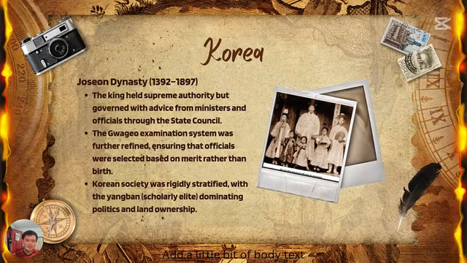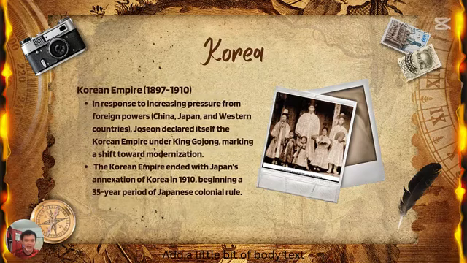This is the longest dynasty of Korea, 500 plus years. So the king still had supreme authority. Yeah, the Goryeo system was still refined. But Korean society was rigidly stratified, with the Yangban, the scholarly elite, dominating politics and land ownership. Although there was a civil exam system, the elite still dominated politics. Yeah, and then it's the Korean Empire. So that's the end of Korea.